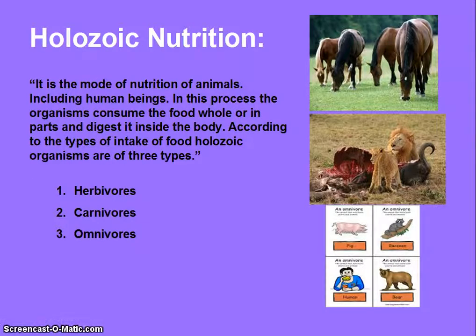Holozoic nutrition. It is the mode of nutrition of animals, including human beings. In this process, the organisms consume the food whole or in parts and digest it inside the body. According to the types of intake of food, holozoic organisms are of three types: herbivores, carnivores, and omnivores.